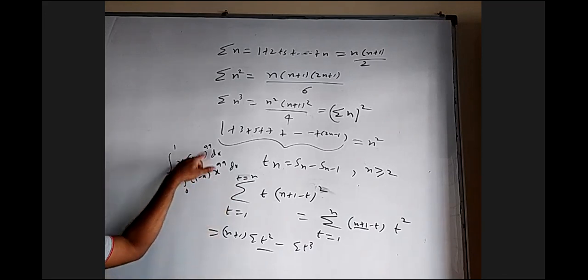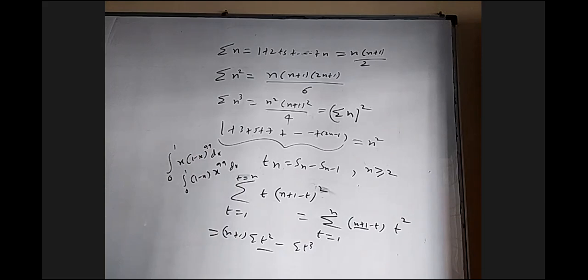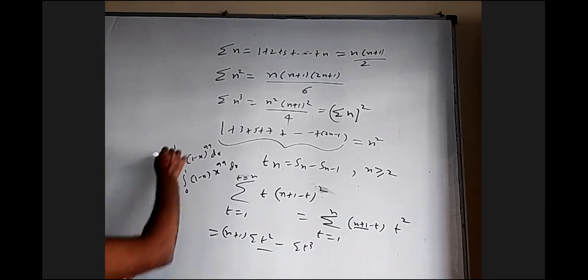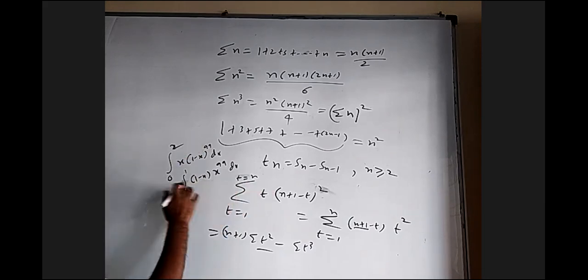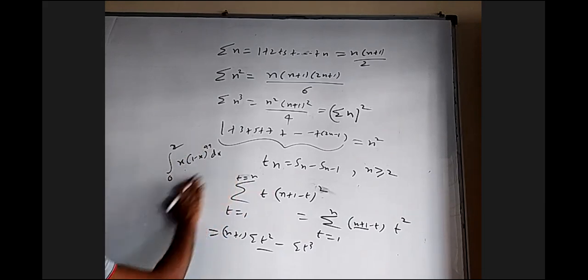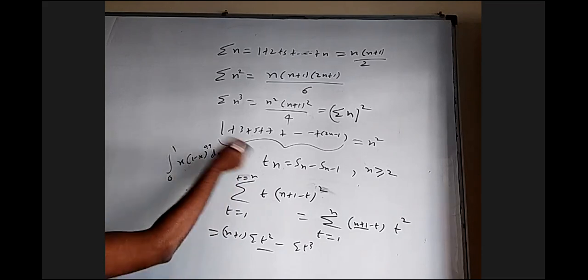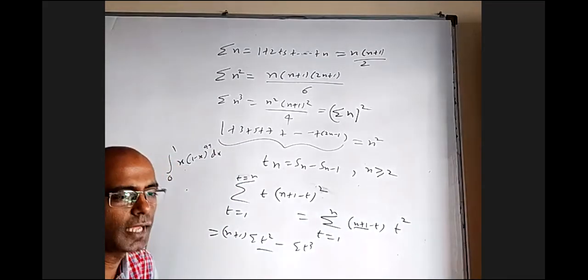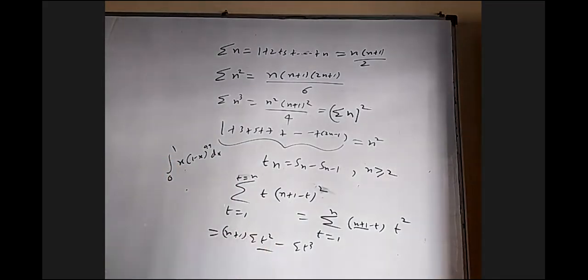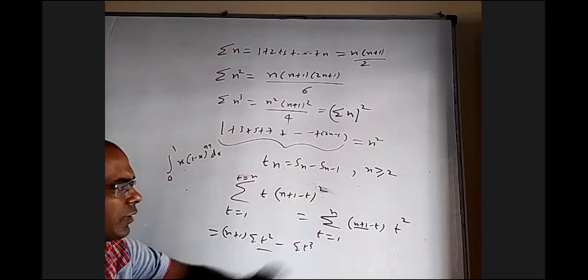But if you expand this by binomial theorem, you'll get 100 terms. Of course, if it is some other limit, there is no way. If it is 0 to 2, you cannot do anything about it. Even if you do this, something complicated will come. But with 0 to 1, it was easier, right? Okay, like that. Sometimes we may use it, but very rarely, not that often.